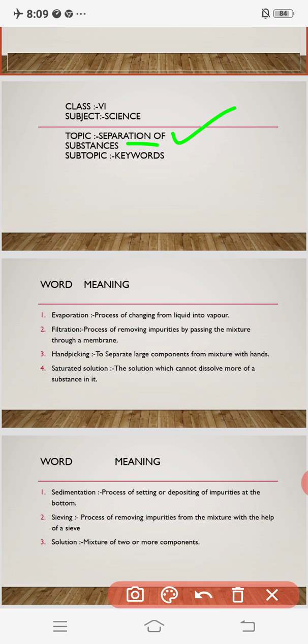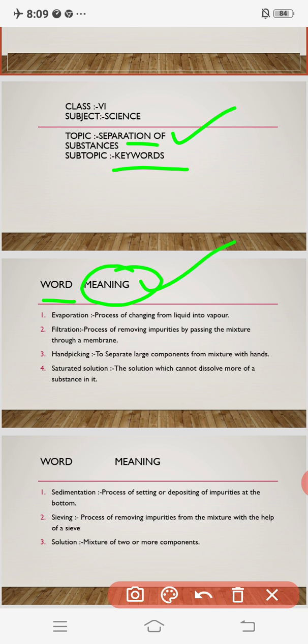But my dear students, before starting the lesson, may I tell you some keywords, because it is very important while learning this particular lesson. You may come across some words, and it is very important to know their meaning. Without knowing the meaning of particular words, you cannot understand the lesson. So let's clear with this.